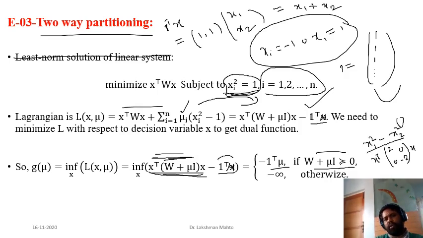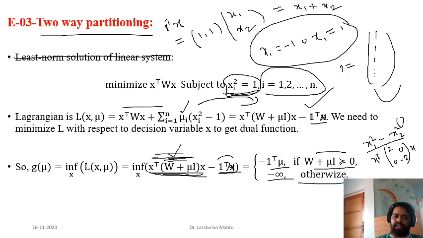It is unbounded below. So if I'm asking what is the minimum with respect to x, the minimum will go to minus infinity. But this function here is positive semi-definite. That's why it is bounded below by 0, and the minimum of this quadratic form would be 0, and only this term will come. Otherwise, if it is not positive semi-definite, then it will go to minus infinity.